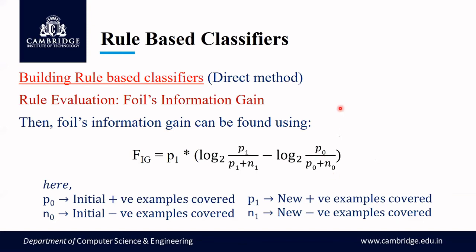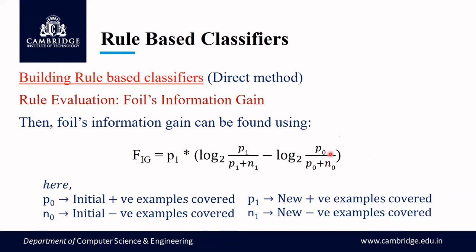Suppose they have twisted the question and given an initial record, these are the values that are covered, one more conjunct is added, and then the new rule is this. If the question is like this, then you have to be careful while considering your P0 and N0 values. So for that reason I am telling it.